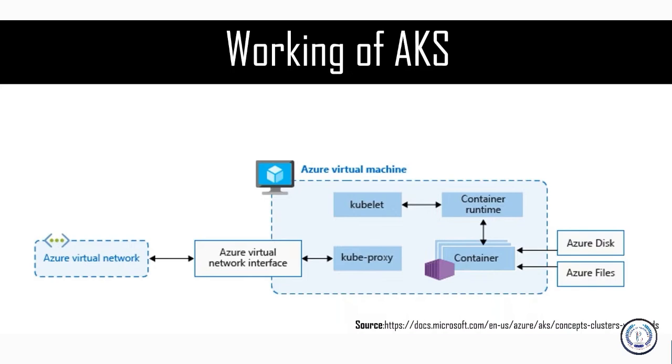So we've discussed all the differences and benefits of it. What Azure does is it basically launches a virtual machine for you on top of which your containers would reside. Okay. When you talk about these containers, these are nothing but your applications that are running for you. And these are the services that would help you actually implement or control all these applications. You can actually go ahead and scale up your virtual machines to meet the requirements of your application in different ways. So this is how the working of AKS is.